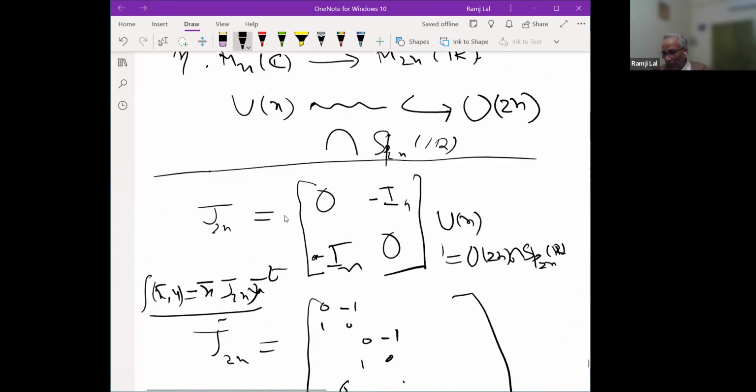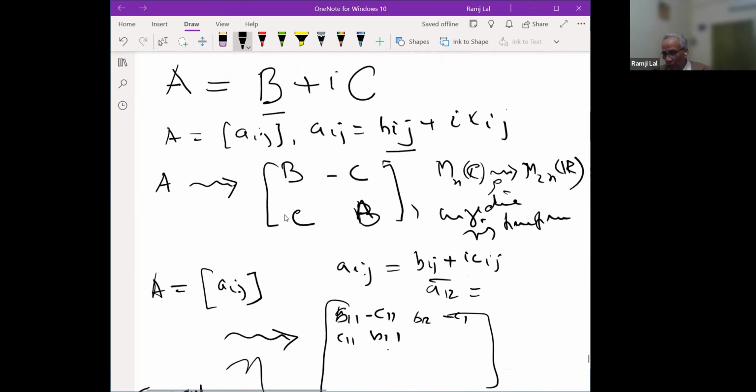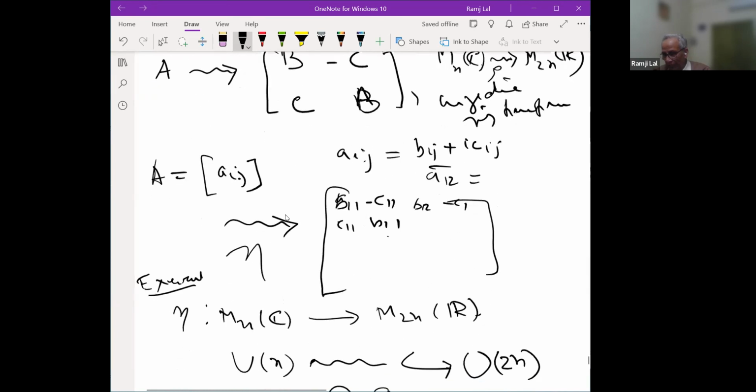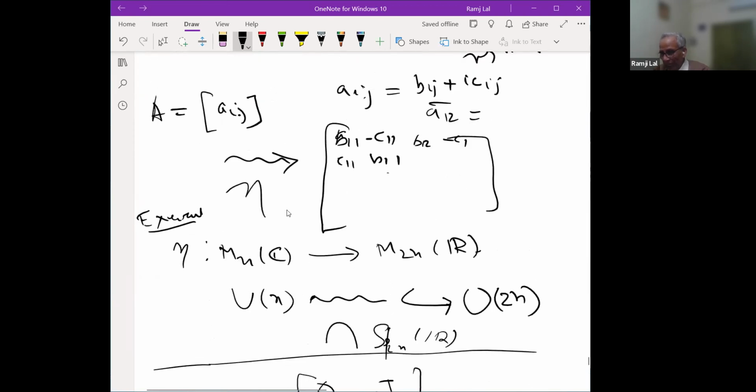So next time I'll describe this skew symmetric form and skew symmetric matrices and the symplectic group a little more clearly, and maybe Un. And after that, some algebraic properties, and